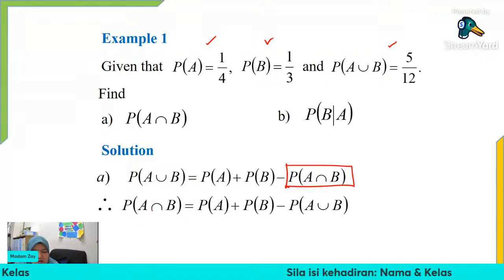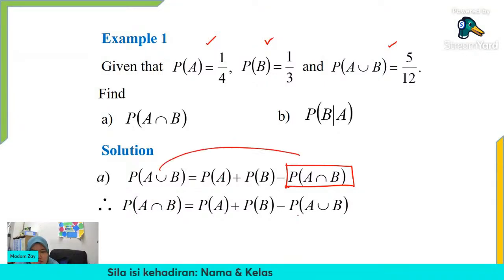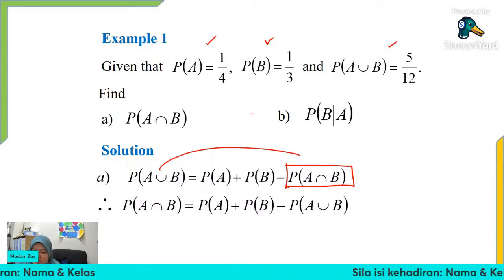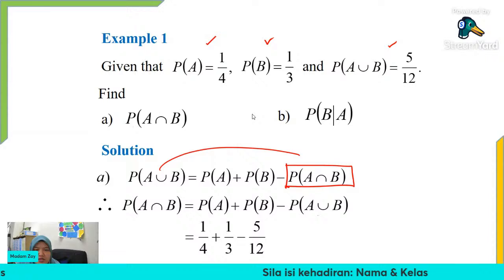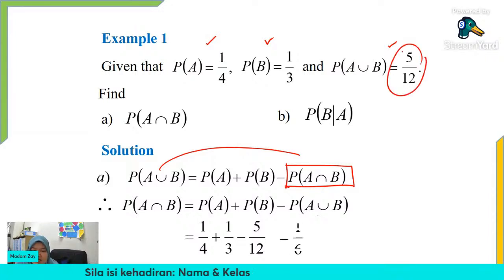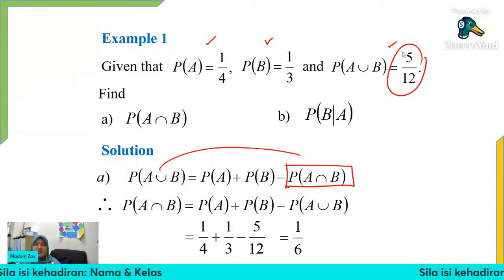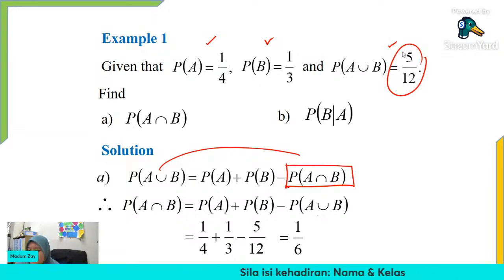We have the probability of A intersect with B equal to probability of A plus B minus the union. Substitute all the values: probability of A equal to 1 over 4, probability of B equal to 1 over 3, probability of A union B is 5 over 12. We get the answer equal to 1 over 6. This one you all already know, we have discussed this in the tutorial already.